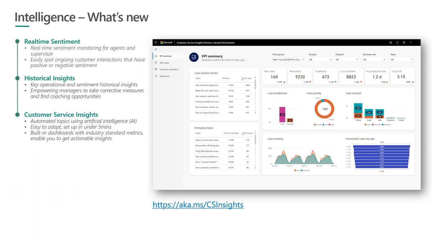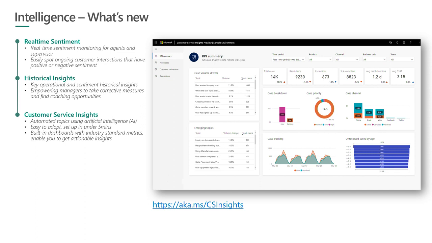We have authored those dashboards, analytics, and views and set up those KPIs based on industry standards and standard metrics that contact centers typically monitor. If you have an organization, you can simply sign up for customer service insights and have that set up for your support organization in less than 5 minutes.